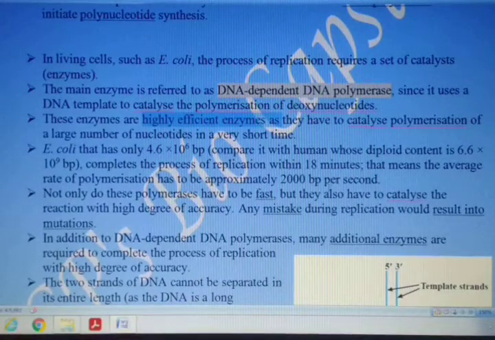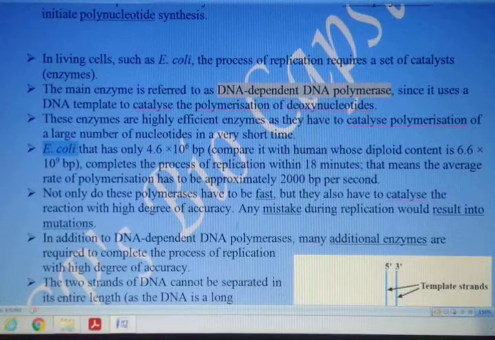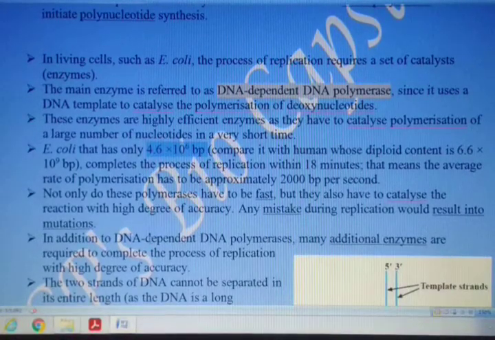If you consider the example of E. coli bacteria, we have discussed in the beginning of the chapter that it has 4.6 multiplied by 10 to the power 6 base pairs in the DNA chain.